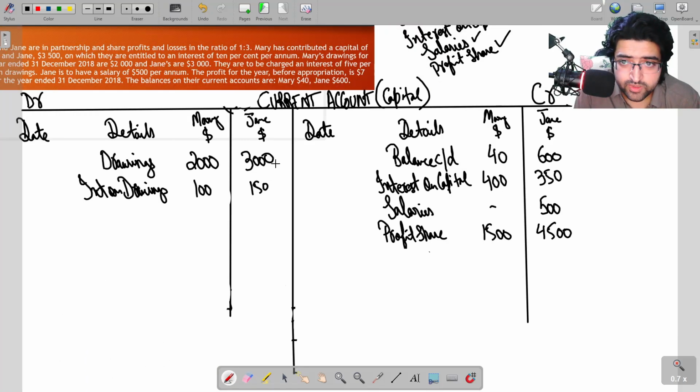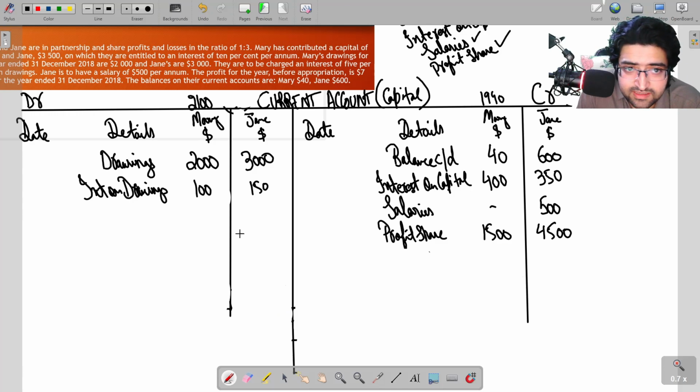Mary first. We will compare the debit side column of Mary's account with the credit side column. As you can see, this is 2000 plus 100, 2100. I hope you know how to balance T accounts. Go through chapter 3 if you do not know that. So the total of the debit side is 2100, whereas the total of the credit side is 1940. You can add these three, they will be 1940.